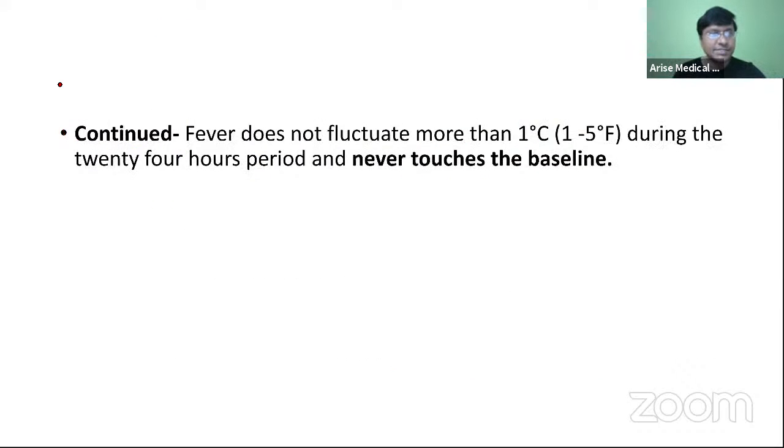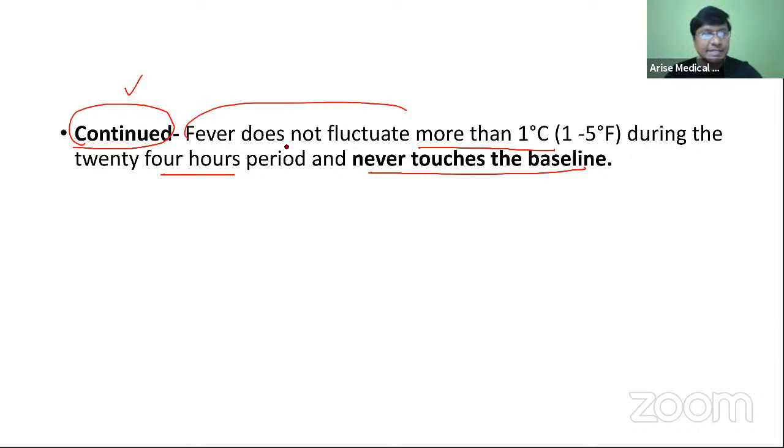Okay, next. Then we have what is called continued fever. Now, what do you understand by this word continued fever? The fever does not fluctuate more than 1 degree during the 24-hour period, and it will never touch the baseline. What is that we have discussed in the intermittent fever? In intermittent fever, the fever will touch the baseline. Okay, whereas continued fever, the temperature will be above the baseline throughout the day, and it does not fluctuate more than 1 degree centigrade.